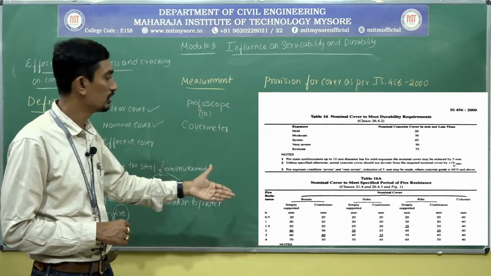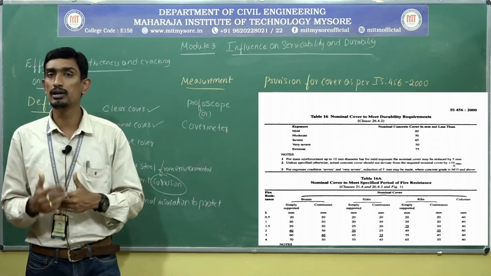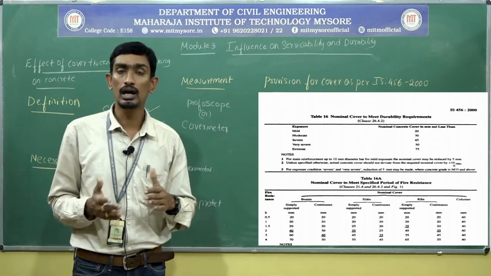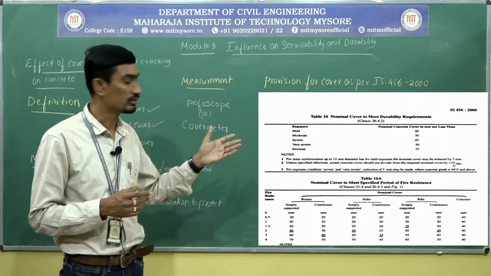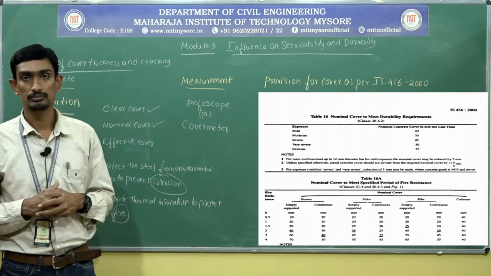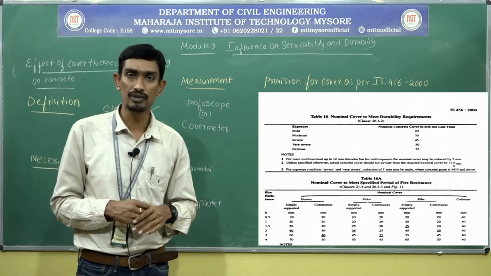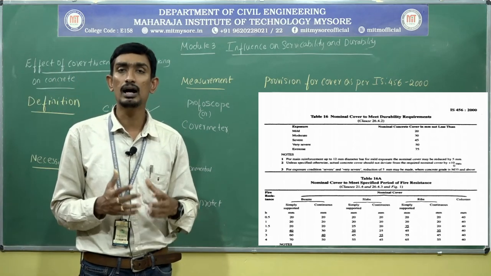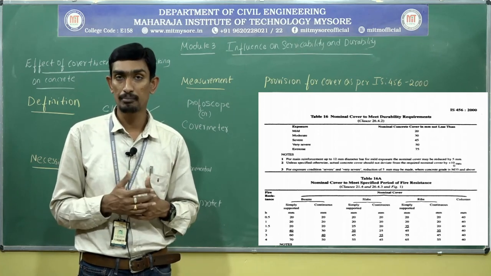For continuous, like that for a beam. Based upon the type of beam and the depth, this cover has been provided. Is it clear? So this is the provision made by IS 456. We need to clearly abide by that while doing the construction practice.